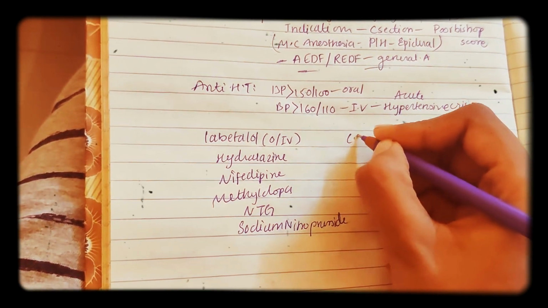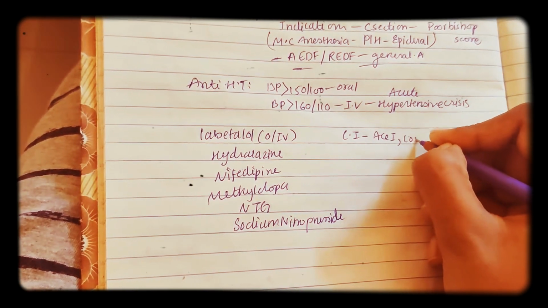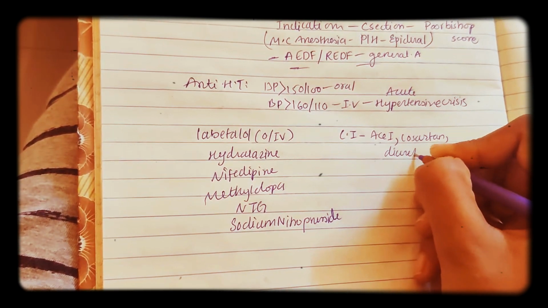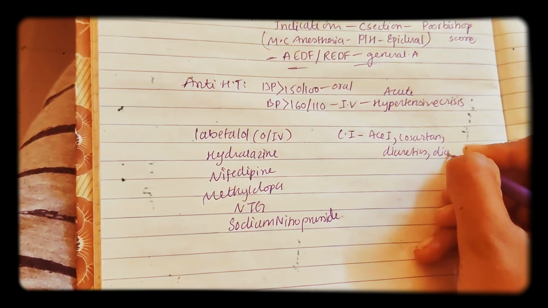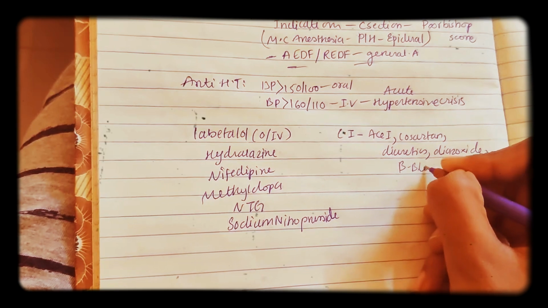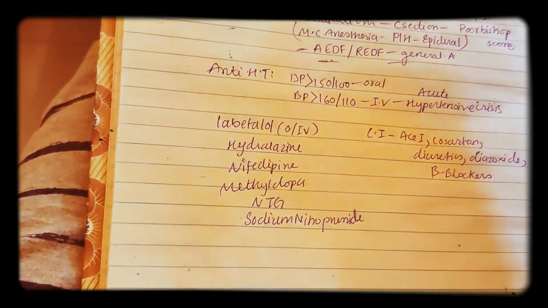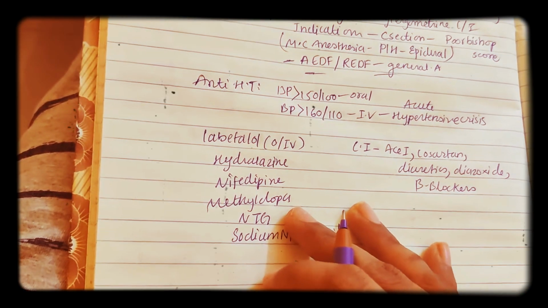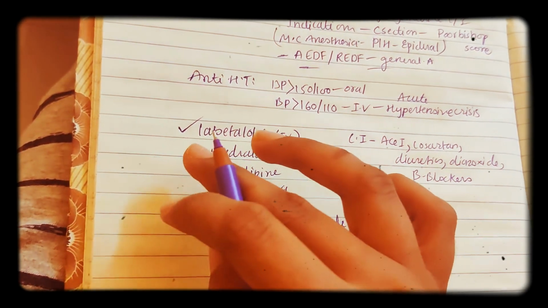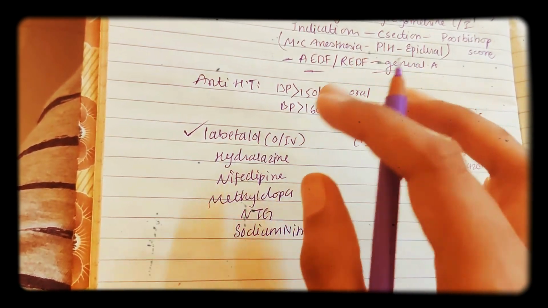But the contraindicated drugs are ACE inhibitors, losartan, diuretics, diazoxide, beta blockers. These are all contraindicated in antihypertension in pregnancy. Okay, so what is the drug of choice? Especially among all these drugs, if you want to choose a single drug for antihypertension, it is best to choose labetalol. Labetalol is given IV in the case of hypertensive crisis.